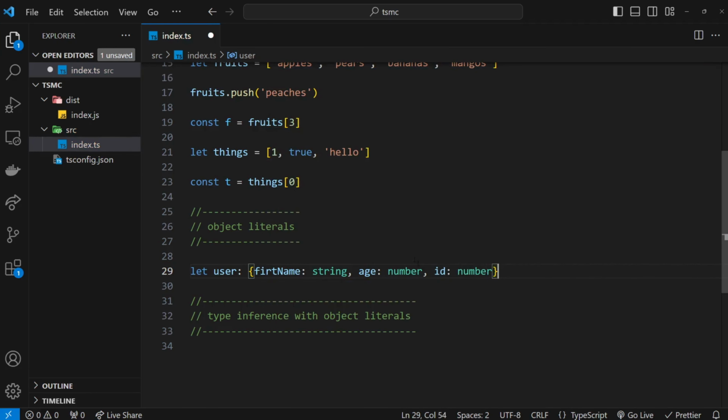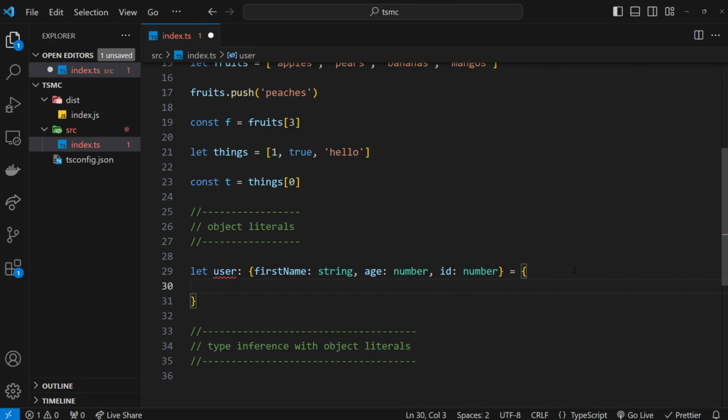So right here, we're saying that the type of this user variable must be an object, which has these three properties, and those three properties must have these types assigned to those properties. Now, it doesn't matter what the value of those properties are. They can be anything. Remember, we're just specifying the types here, and the only thing set in stone is the structure of this object, including the types of these properties. So let's give this a value then. So let's set this equal to an object, and we're going to have a first name property, which must be a string. So we'll say Mario, that's fine.